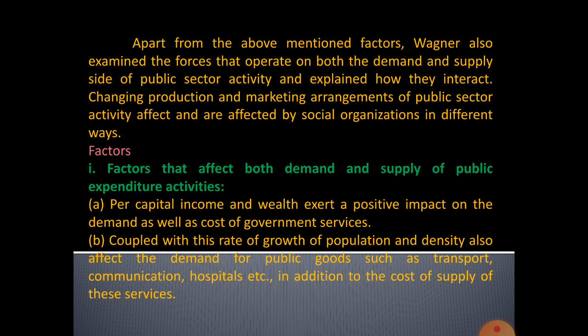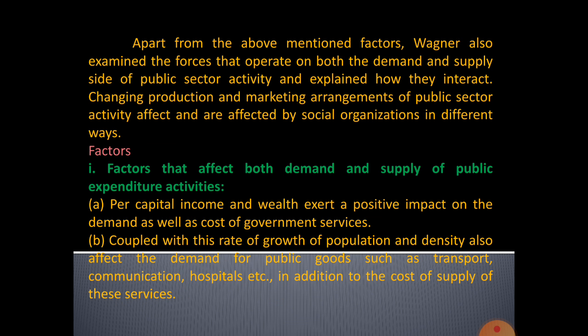Next, apart from these mentioned factors, Wagner also explained the forces that operate on both the demand and supply side of public sector activities. First are the factors that affect both demand and supply of public expenditure. Per capita income and wealth exert a positive impact on the demand as well as the cost of government services. Coupled with this, the rate of growth of population and density also affect the demand for public goods such as transport, communication, hospitals, etc., in addition to the cost of supply of these services.